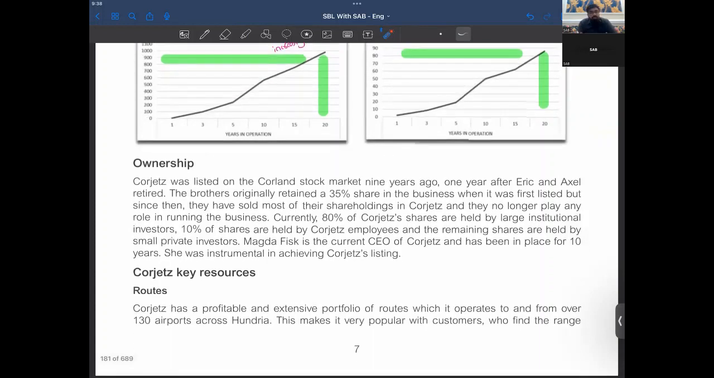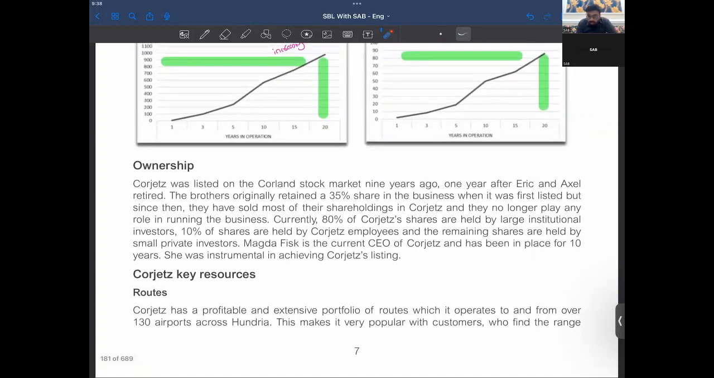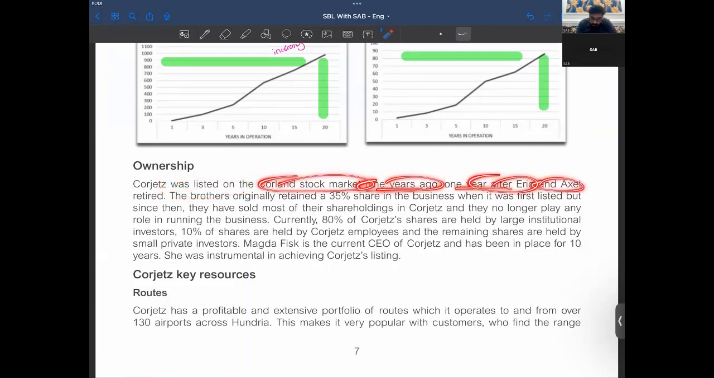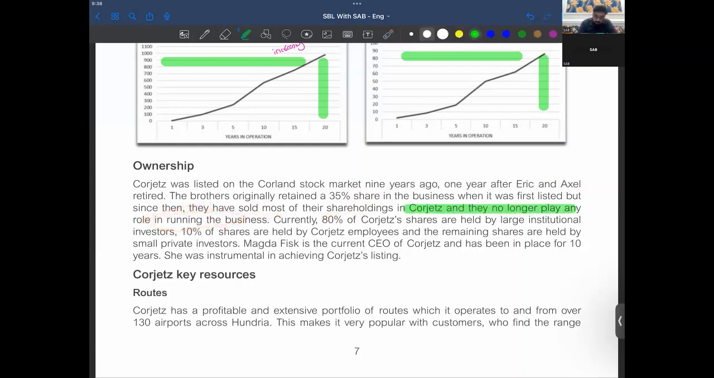Gorgeous was listed on the stock market 9 years ago, 1 year after Eric and Axel retired. The brothers originally retained a 35% share when it was first listed, but then they sold the shareholdings and now they no longer play a role in running the business. So now the brothers have nothing to do with Gorgeous as they have sold their entity. Currently, 80% of Gorgeous shares are held by large institutional investors. 10% of shares are held by Gorgeous employees, and the remaining shares are held by small private investors.